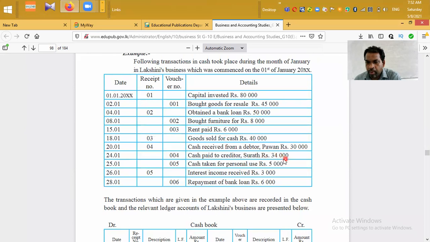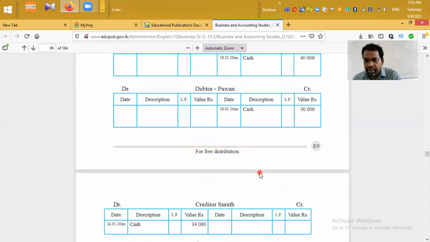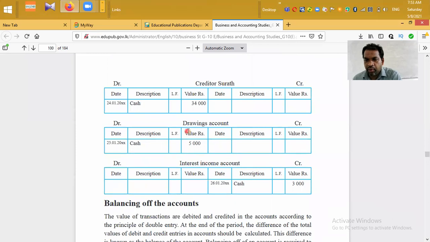Next transaction, 25th January, voucher number 005. Cash taken for personal use 5,000. That is drawings. If the owner has taken business money, it will reduce their capital, but we record it in a separate account, drawings. Then drawings increases, debit, therefore we can debit the drawings account.